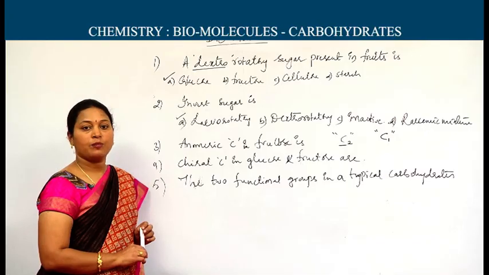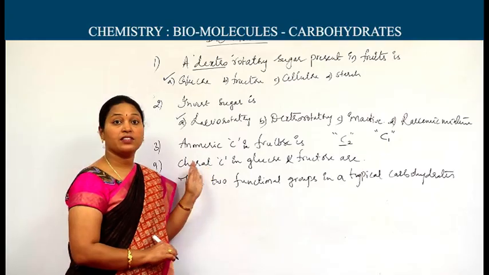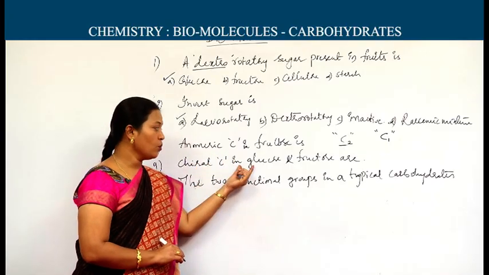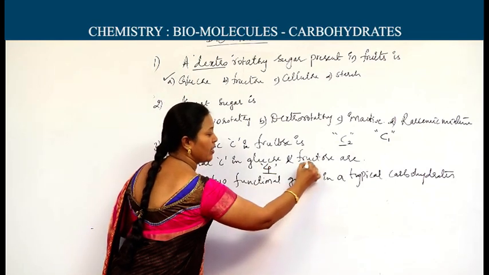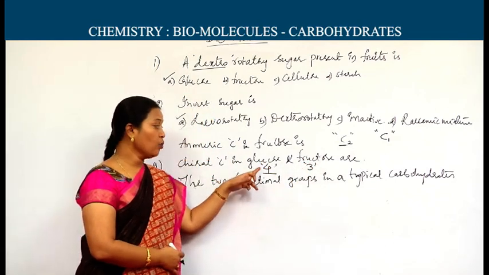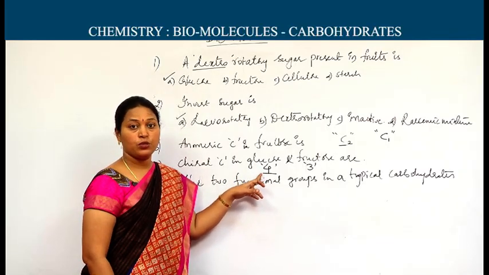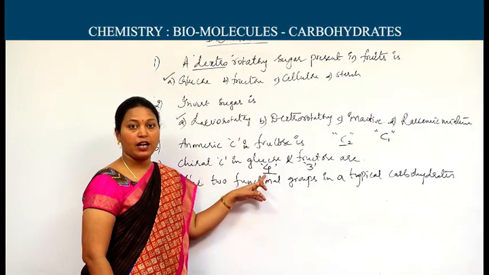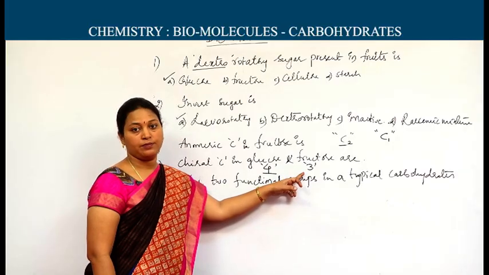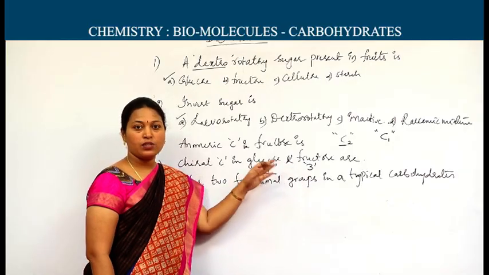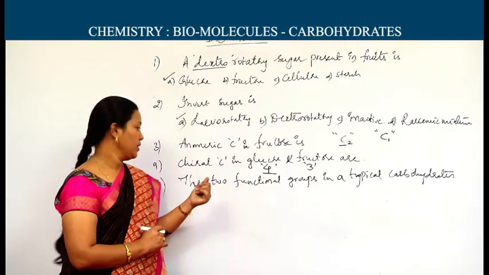A chiral carbon is the carbon which is satisfying its valency with different groups. In glucose, 4 chiral carbons are present. In fructose, 3 chiral carbons are present. In glucose, I am specifying C2, C3, C4, C5 carbons are the chiral carbons, whereas in fructose C3, C4, C5. The C3, C4, C5, C6 configuration in glucose and fructose will be the same.